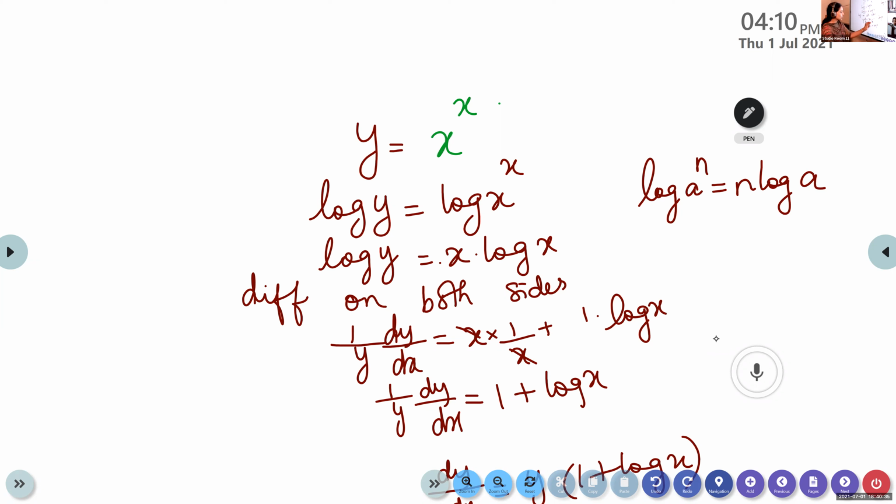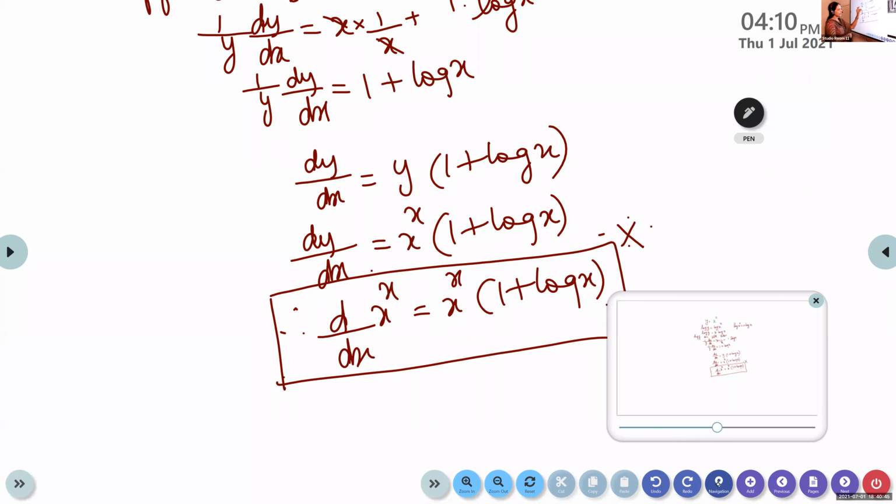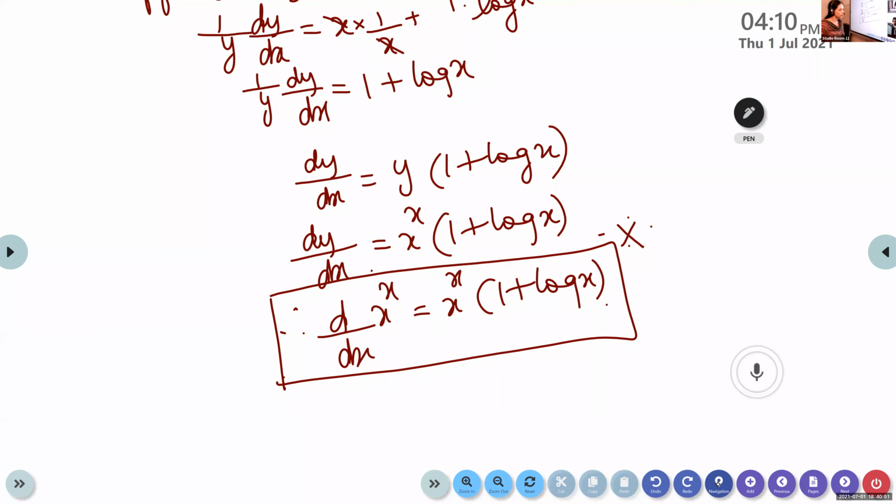If you cross multiply the y to the other side, we get dy by dx is equal to y into 1 plus log x. So what is y? x raised to x. So the derivative of x raised to x is x raised to x into 1 plus log x. This is one of the formulas. Note down this formula in your formula booklets also.